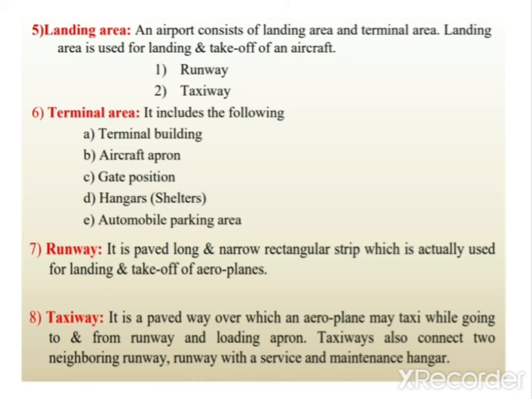And the next component is runway. It is the paved area which is used for landing and takeoff of aeroplanes. It is a paved long and narrow rectangular strip which is actually used for landing and takeoff of aeroplanes. Next one is the taxiway. It is a paved way over which an aeroplane may taxi while going to and from runway and loading apron. It is a road which has been provided to connect runway and apron within the airport. Taxiways also connect to neighboring runway, or runway with a service and maintenance hangar.